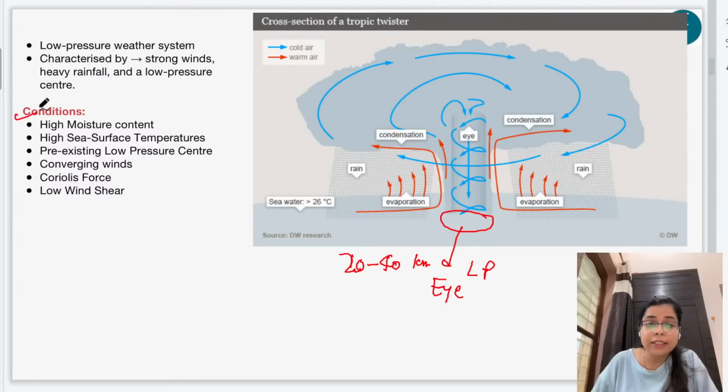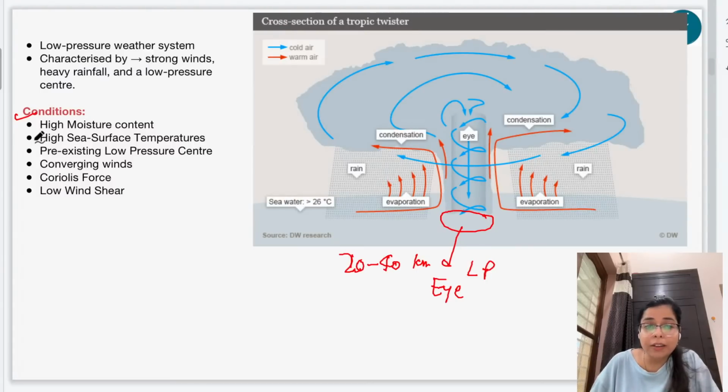And then let's see what the necessary conditions are for the formation of any tropical cyclone. What are these conditions? The first condition is the presence of high moisture content. Obviously, cyclones form over large water bodies, right? So large water bodies have high moisture content, right? So this is the fuel. This moisture is the fuel for cyclone formation.